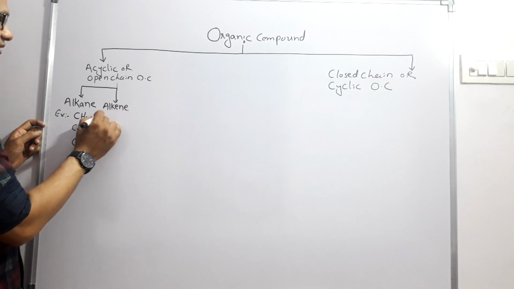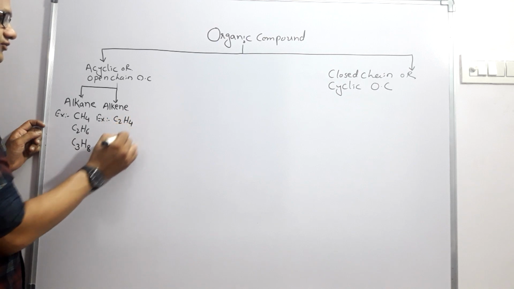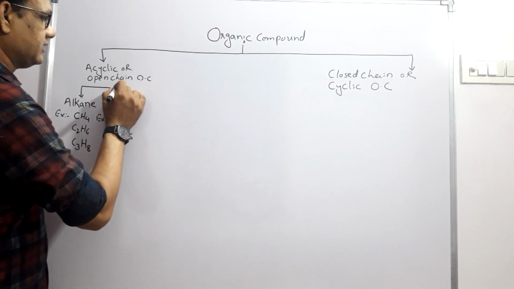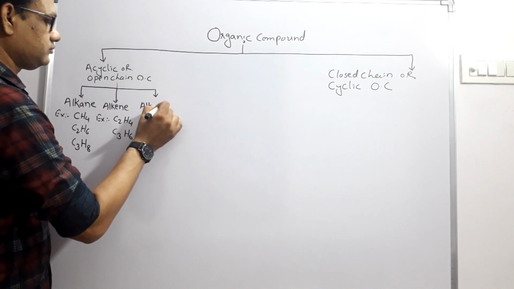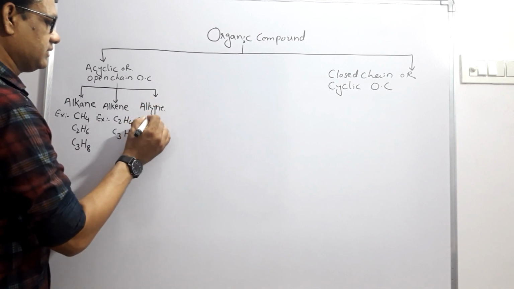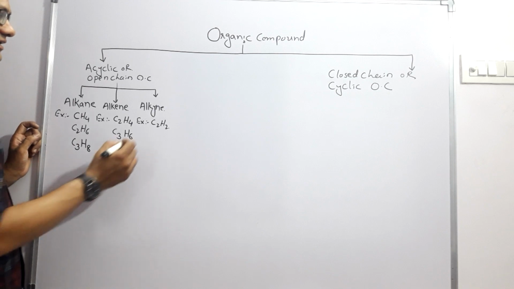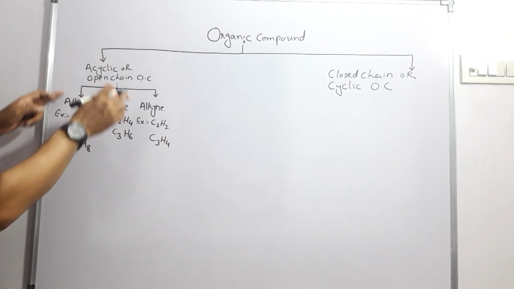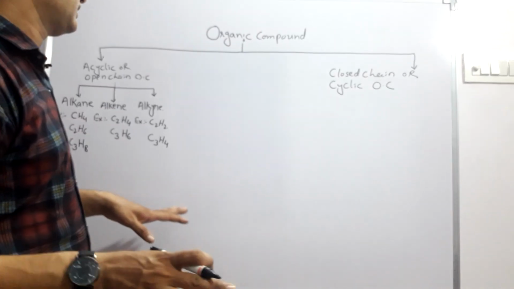Examples of alkene are ethene or ethylene, that is C2H4, or propene, that is C3H6. Then the third one is alkyne, for example ethyne or acetylene, or propyne, that is C3H4. So these are the acyclic or open chain organic compounds. In these there is no cycle present, right?